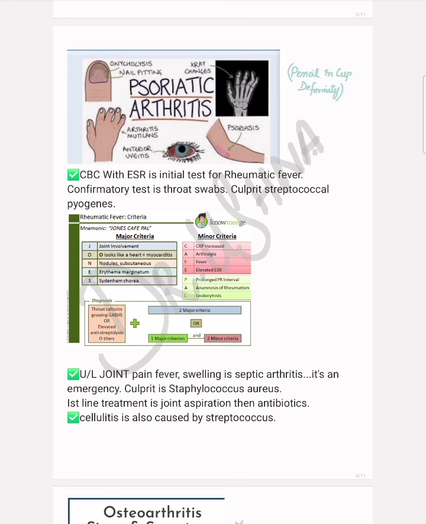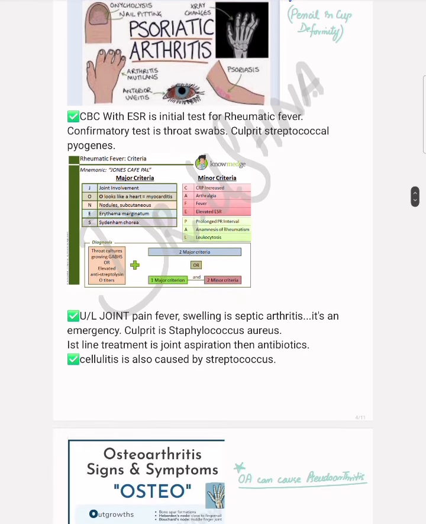Psoriatic arthritis is just remembered by this picture: on X-ray, it is showing a pencil-in-cup deformity. That is very important. Then it shows onycholysis or nail pitting. There is arthritis mutilans, there is anterior uveitis, and skin changes of psoriasis. This is a very specific picture for psoriatic arthritis.